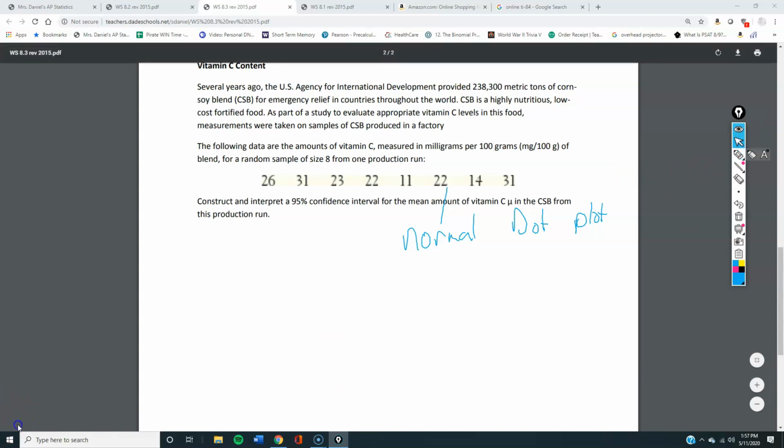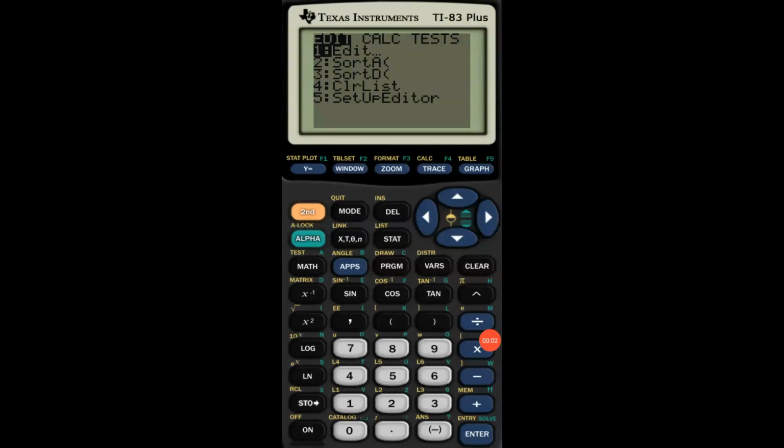See ya. Alright guys, here goes nothing. I'm trying to record this on my telephone machine. Alright, so for the vitamin C content, hit stat, edit, and then you actually type in your data. You can use this to also look at the dot plot.